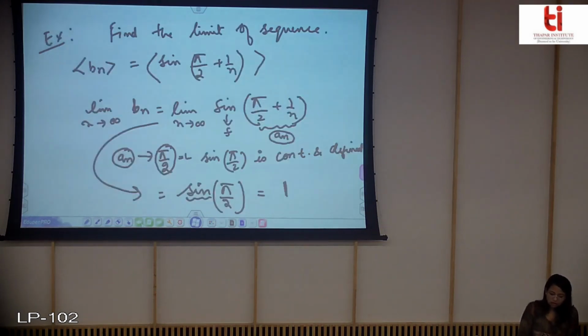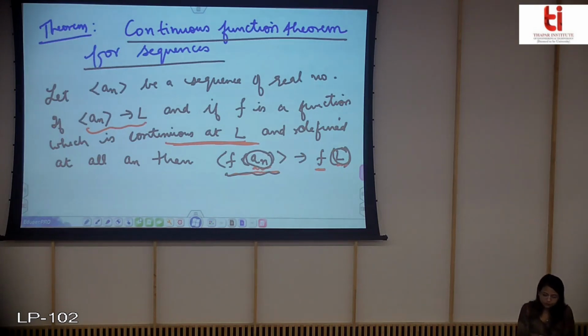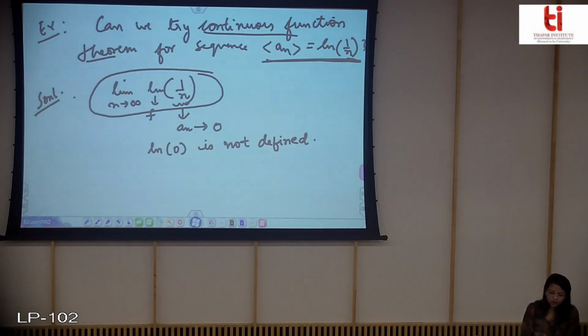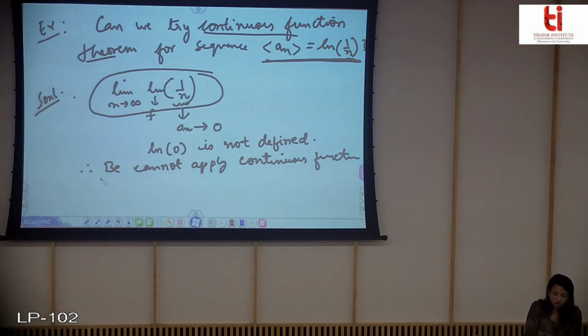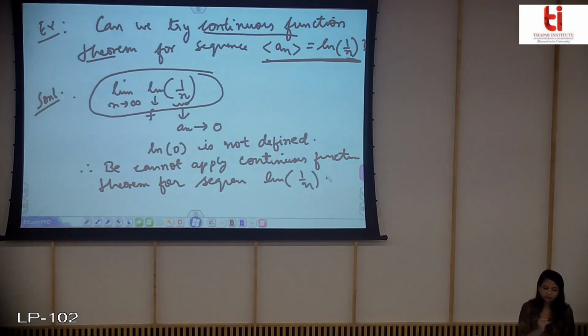See the statement of the theorem: it says that if an converges to value L and f is a function that should be continuous and defined at value L. But in this case, log of 0 is not defined, so therefore we cannot apply the continuous function theorem for the sequence ln 1 by n.